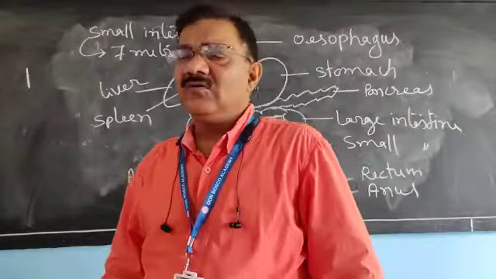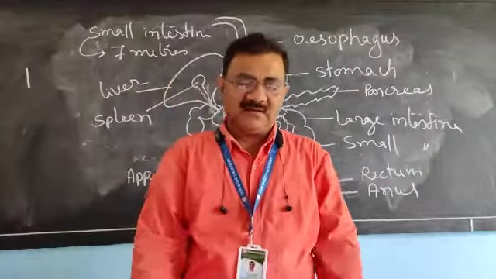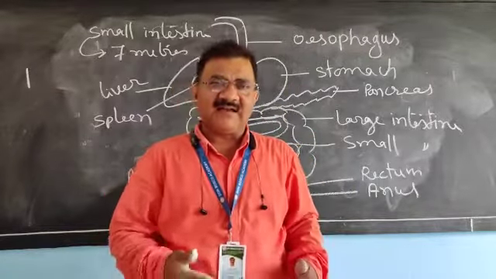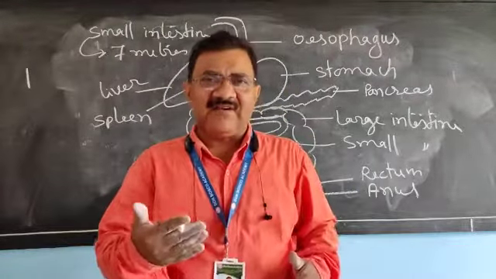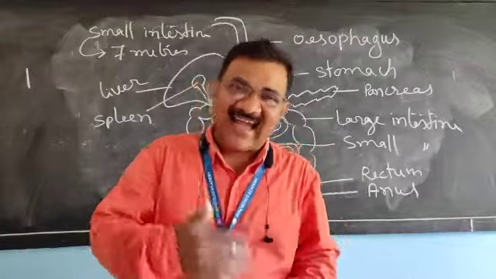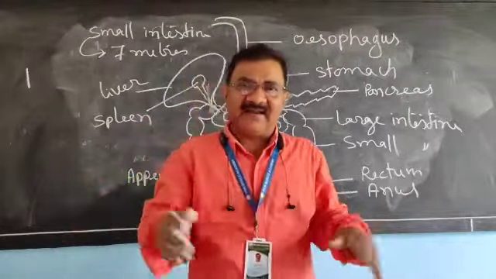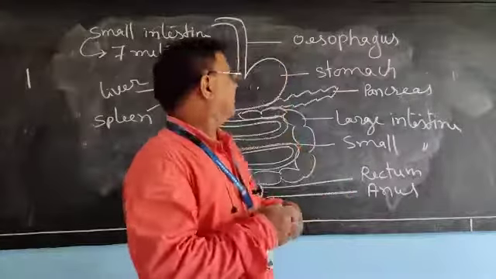And as you know, in the previous video we discussed that the chest cavity or thoracic cavity and the abdominal cavity are separated by the diaphragm.